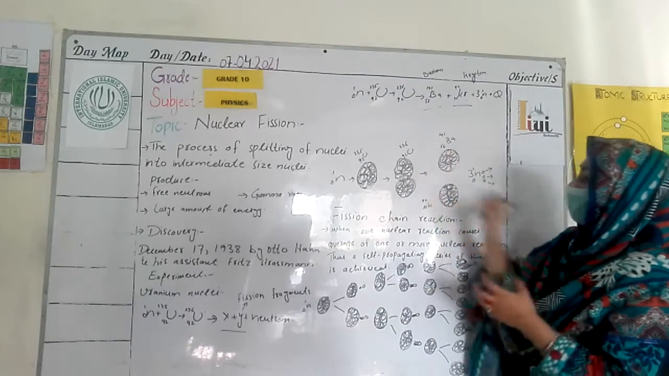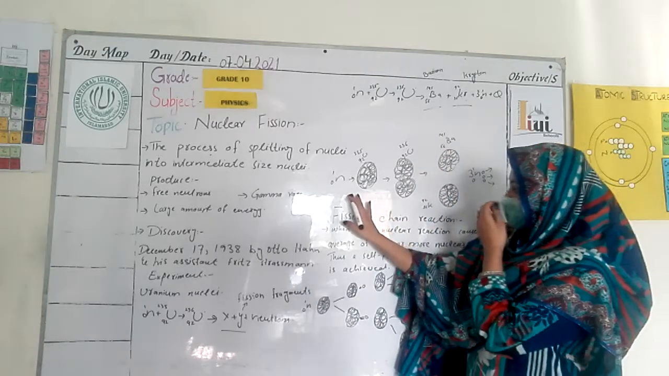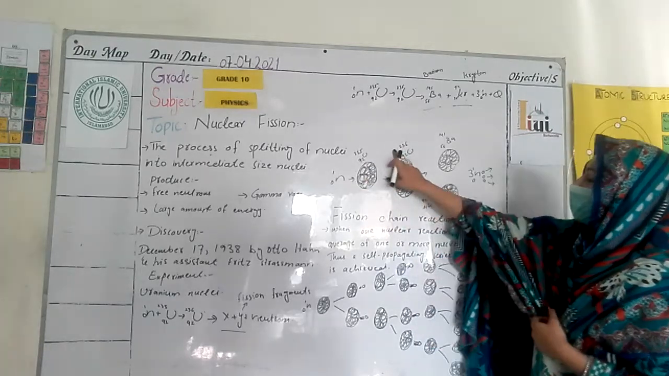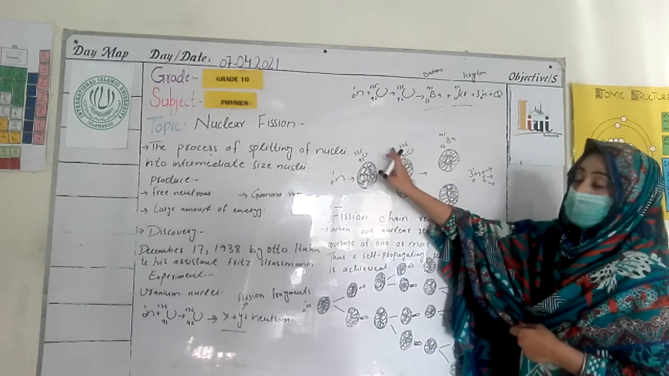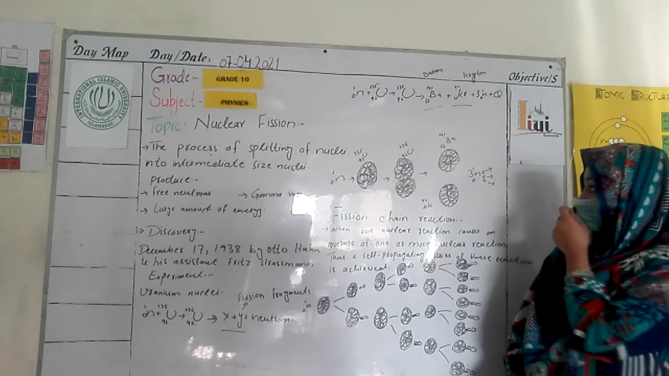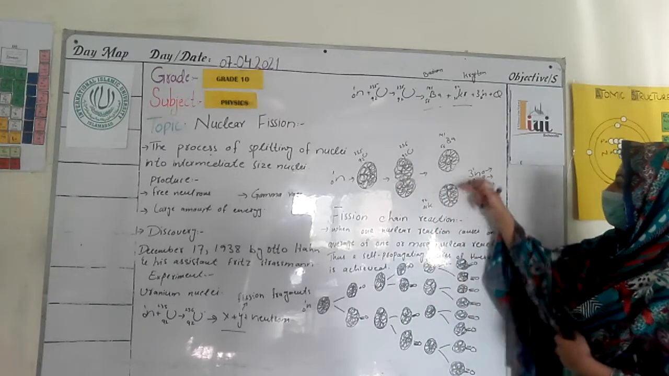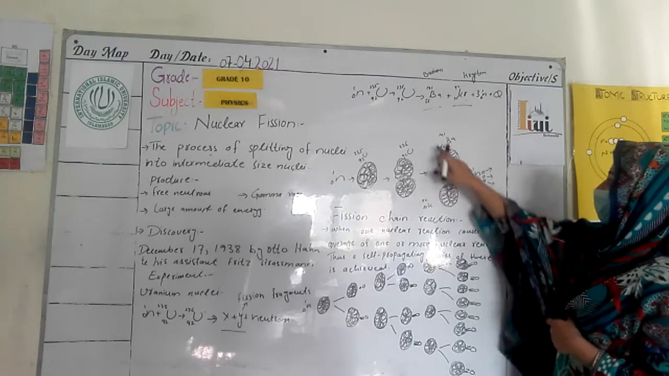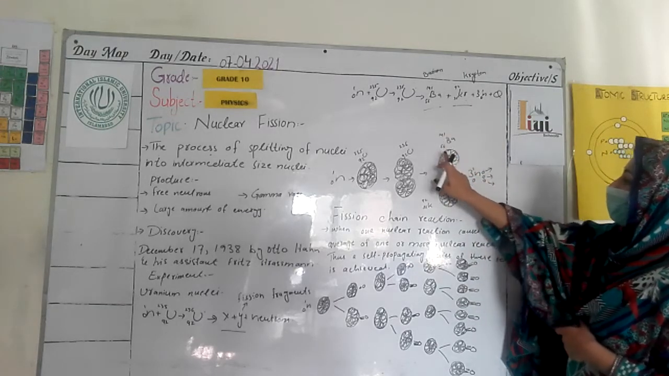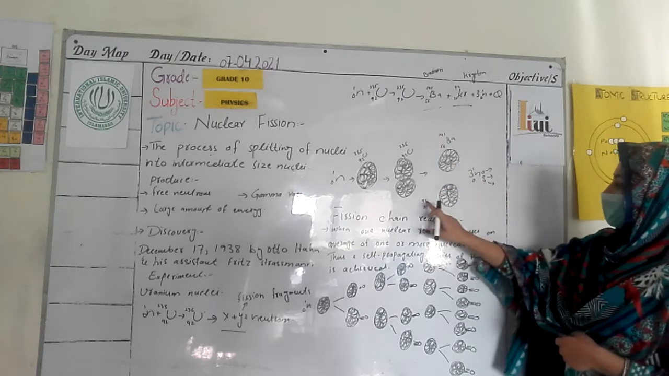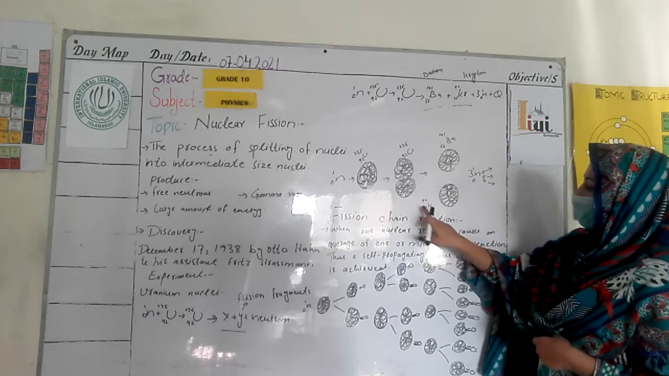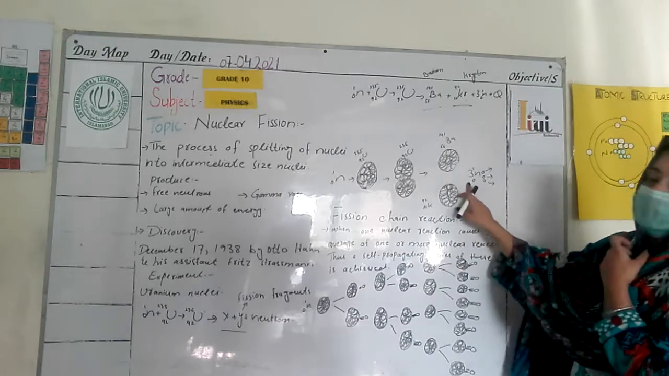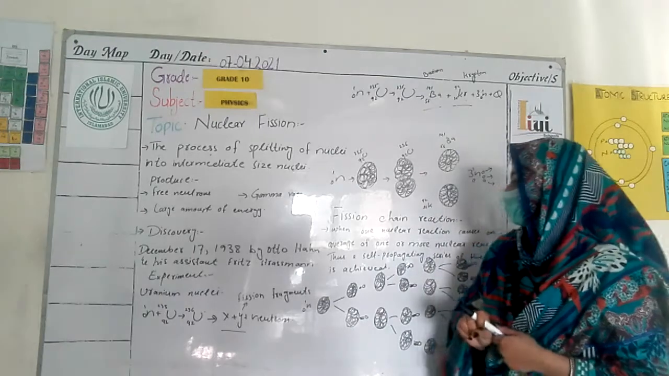If you look at the diagram of the experiment, the uranium atom takes one neutron, and its mass number increases to 236. It splits into two smaller nuclei, barium and krypton. Barium has mass number 141 and atomic number 56, and krypton has mass number 92 and atomic number 36. Three neutrons are produced during this nuclear fission.